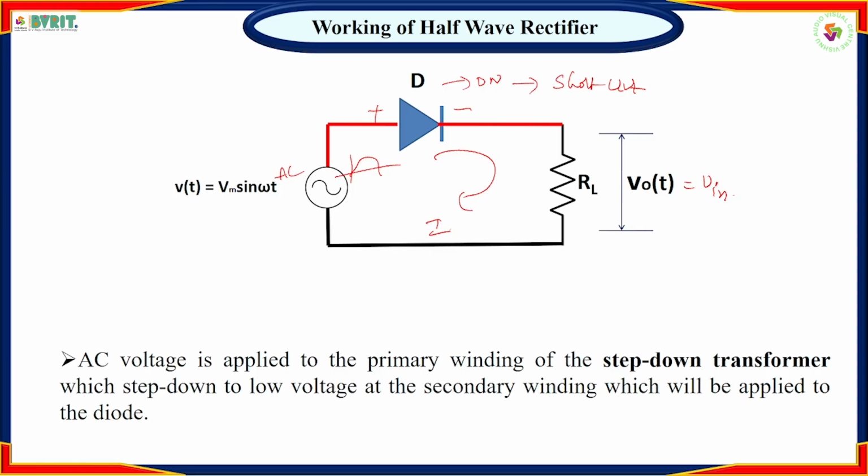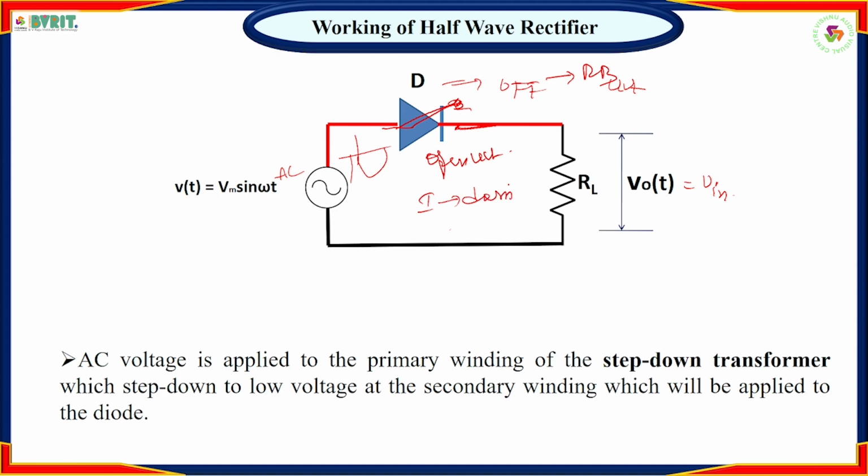During the negative half cycle, diode D is off, that means it is reverse biased, that means it is an open circuit. Hence current doesn't flow in the circuit, hence V0 is equal to 0.